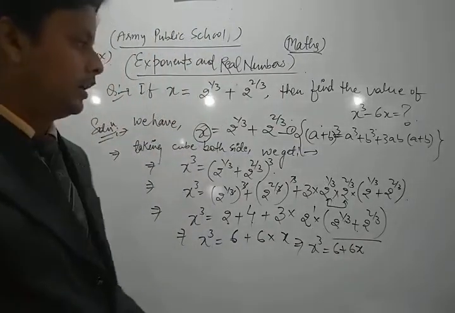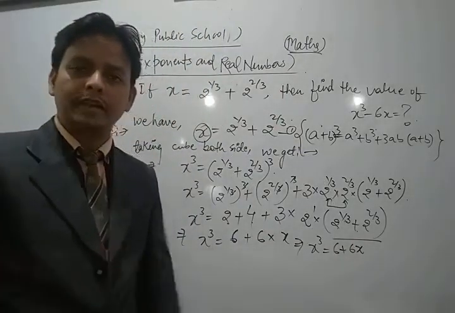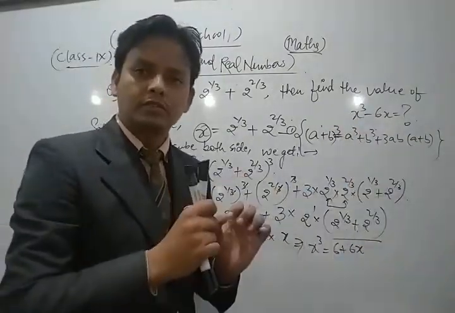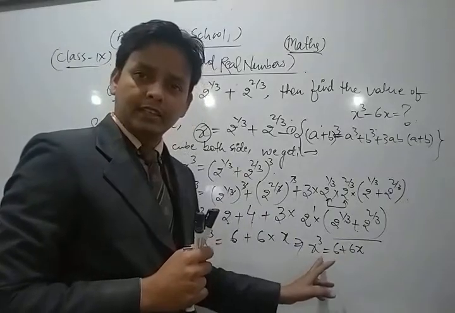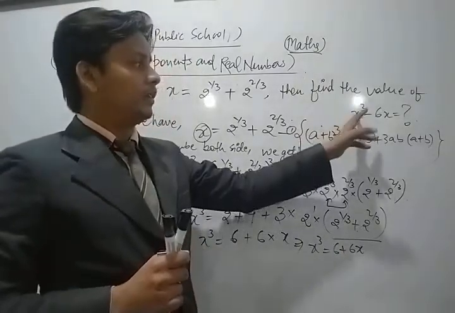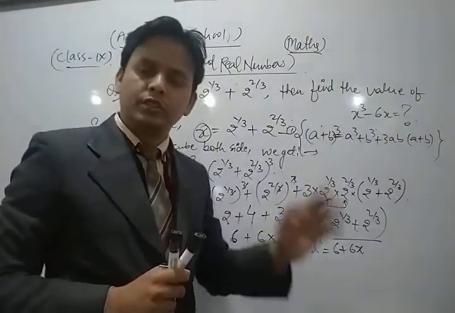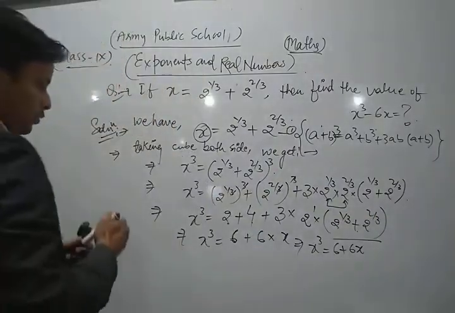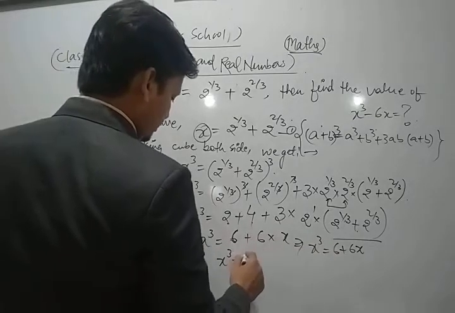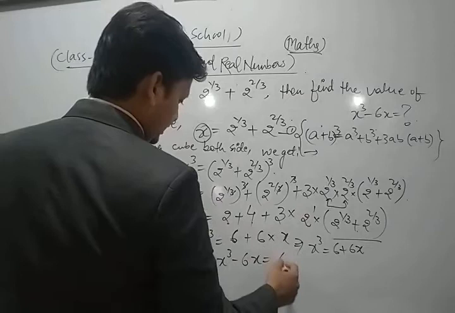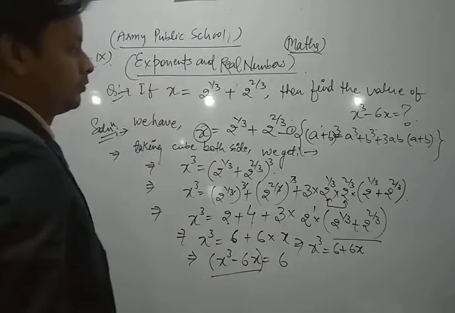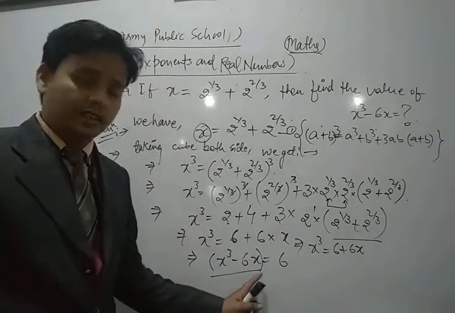Now look, dear friend, we just find the value of x cube minus 6x. So we transfer plus 6x to that side. We must be finding the value of x cube minus 6x, so we transfer to the left hand side. Look, we have x cube plus 6x; transferring that side, this is minus 6, and on that side 6 is left. So thus, dear friend, the value of x cube minus 6x is what? 6.